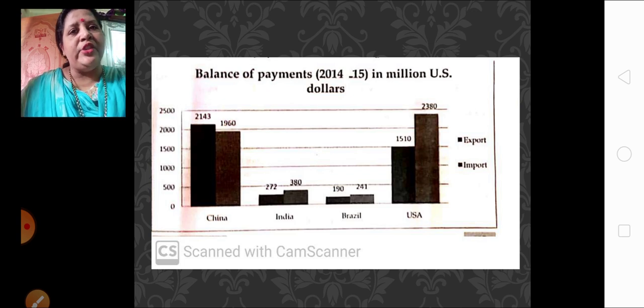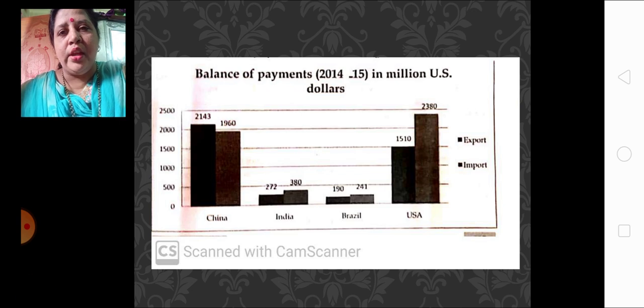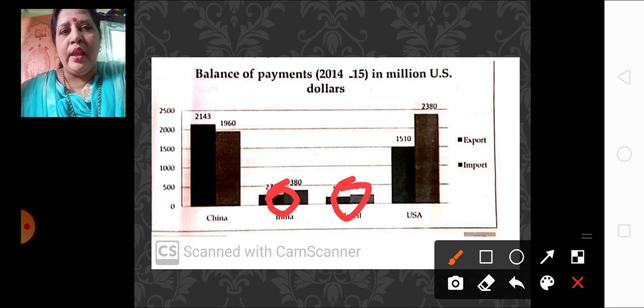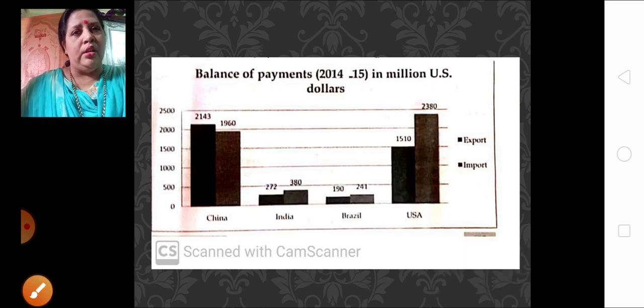You can see China, it is showing 2143 for export and the import is 1960. Then India it is 272 and 380. You can see the difference shown over here. A little bit of difference is there, but a difference is there, and you have to show the difference in the graph like this. In Brazil also and in USA also. Understood, children? So this is how you are going to make the graph.